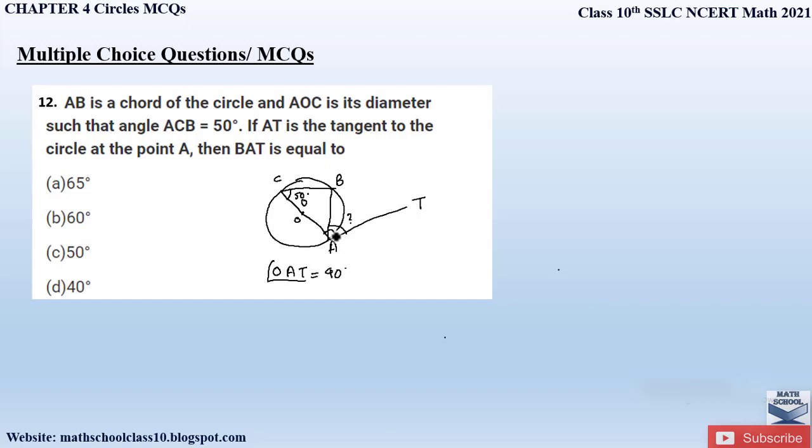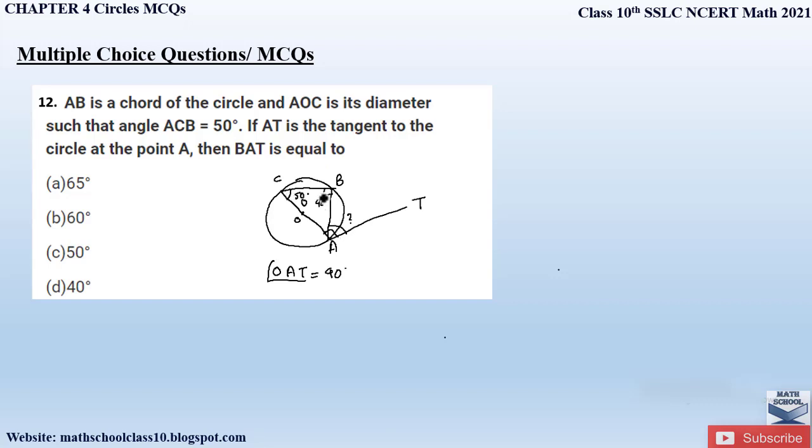Okay. Also, we know a triangle inside a semicircle. Here we can see an angle CBA, which is inside the semicircle. Right. So any angle inside a semicircle will form a 90 degree angle. This is the property of a circle. Any angle inside a semicircle forms a 90 degree angle.